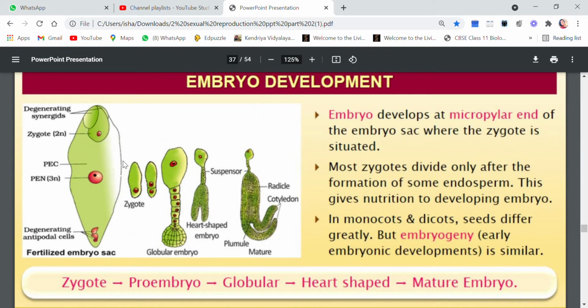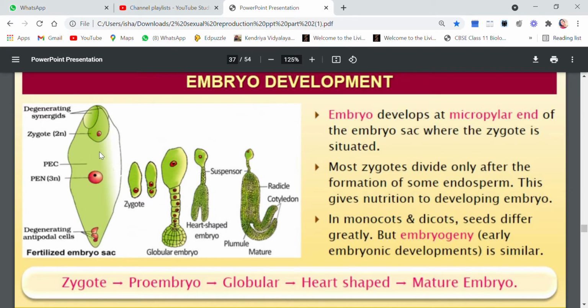multiple divisions will occur, and the PEN will get converted into endosperm. PEN will give rise to many free nuclei, and later on those free nuclei will undergo cell formation, and two types of endosperms will be there. One will be the free nuclear endosperm and the other one will be cellular endosperm. So this was done in the previous video.